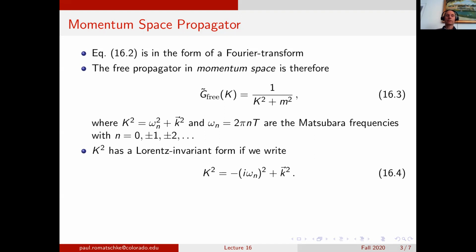We can formally write the four-momentum squared in a Lorentz invariant form, where we have minus the time-like momentum squared plus the space-like momentum squared, if we introduce i omega_n as the corresponding time-like momentum.